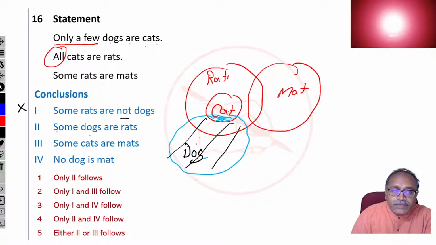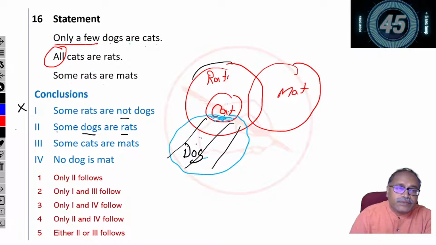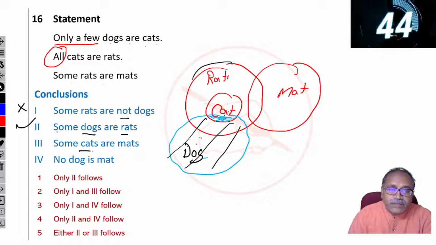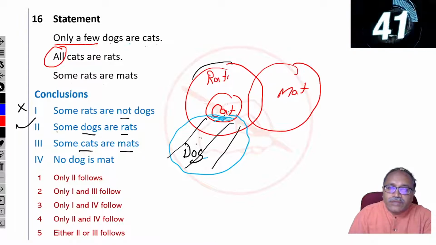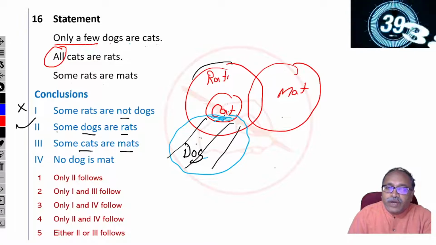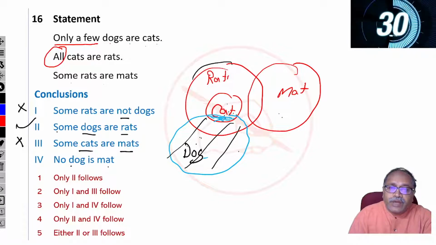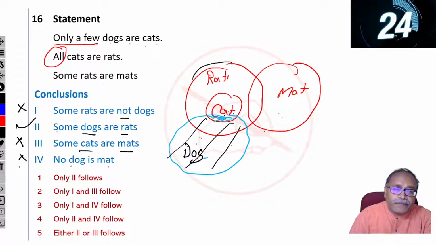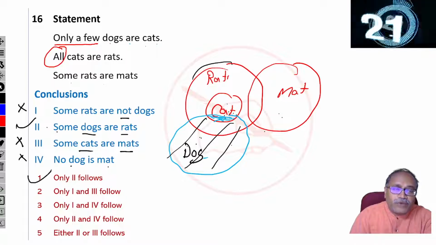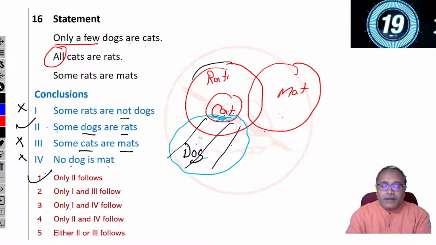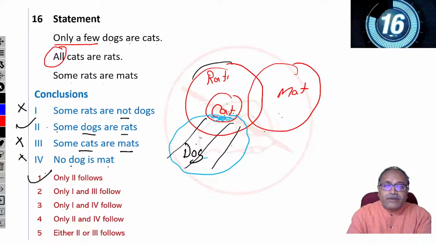How about the second one? Some dogs are rats. Yes, some dogs are cats. Therefore, some dogs are also rats here. So, second follows. Some cats are mats. This is cat and this is mat. So I can't draw any conclusion between cat and mat. Remove it. No dog is mat. I don't know the relation between dog and mat. So you can't draw any conclusion here. So only 2 follows, my option 1. Let's check this. Option 1. That's right.